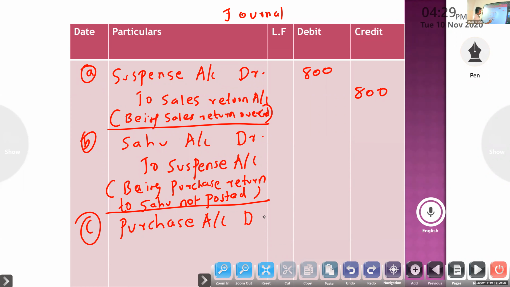It is not recorded, so you have to record. Being purchased goods from Narula.